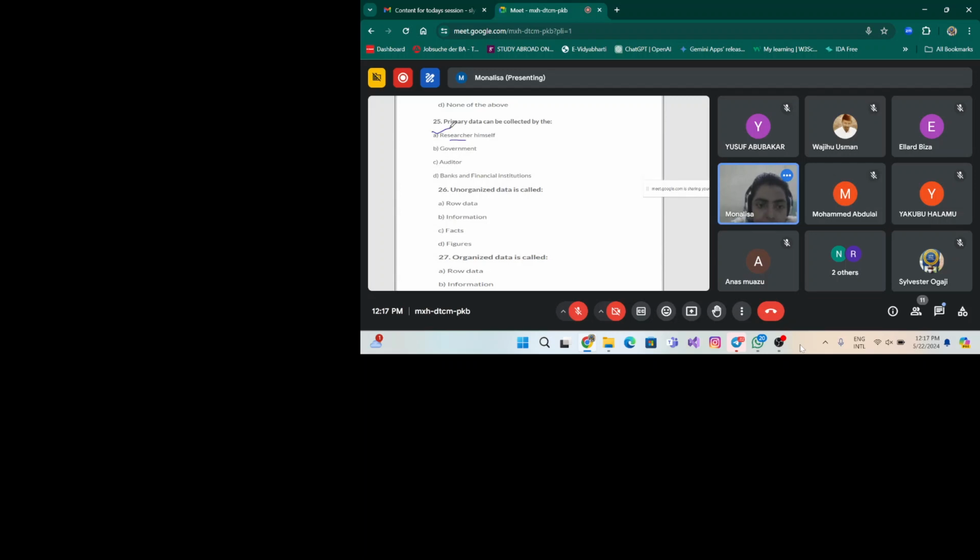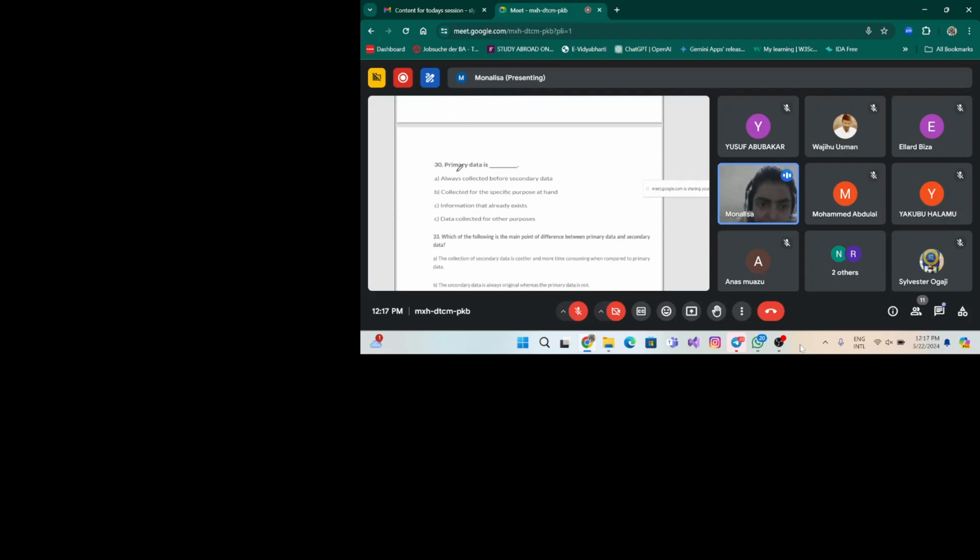Okay. Next, the unorganized data. This is a very, very easy question. The unorganized data is called raw data, R-A-W, raw data, and organized data is called information. You know all these things. These two questions are very easy, right? The unorganized data is called raw data, and the organized data is called information. Okay.